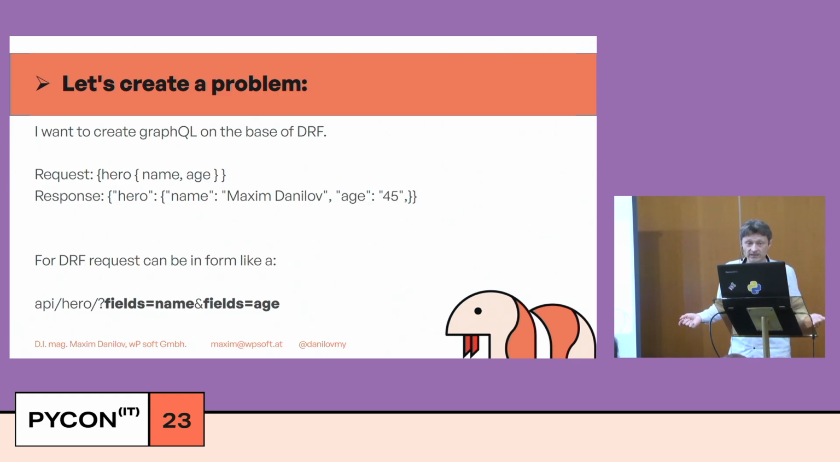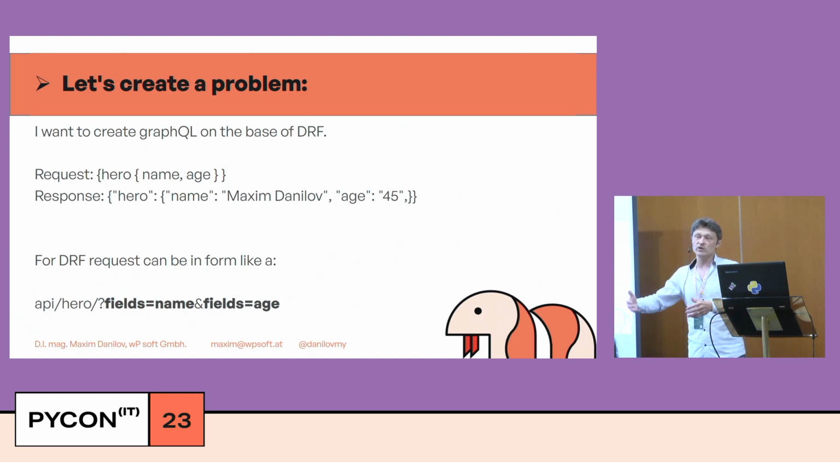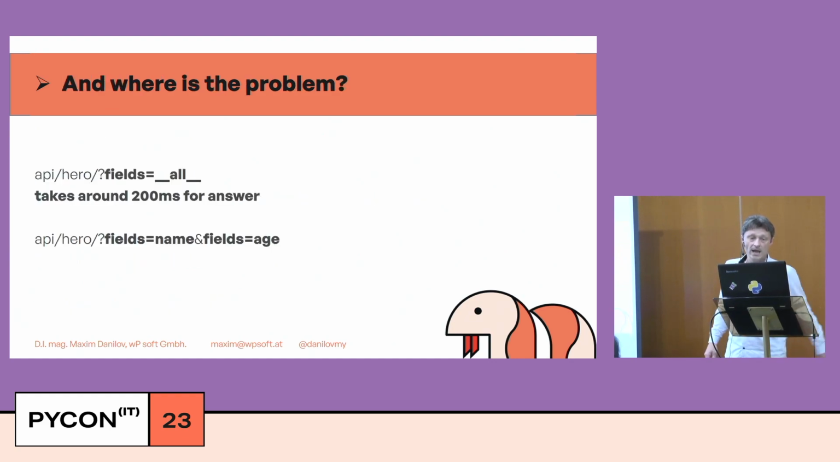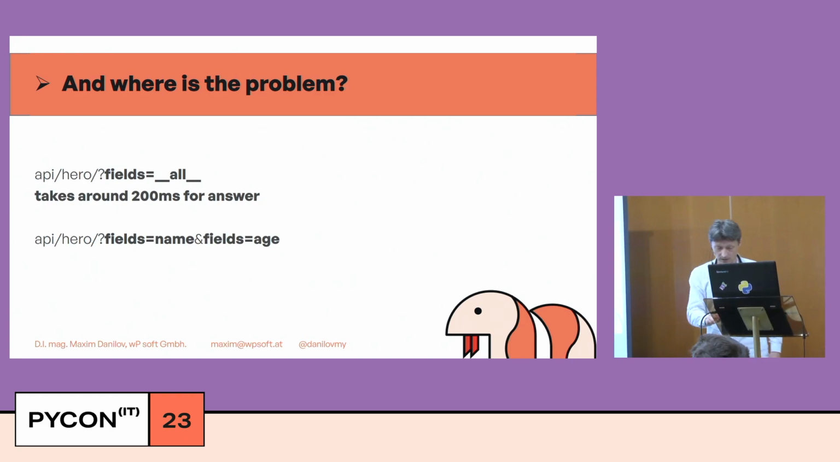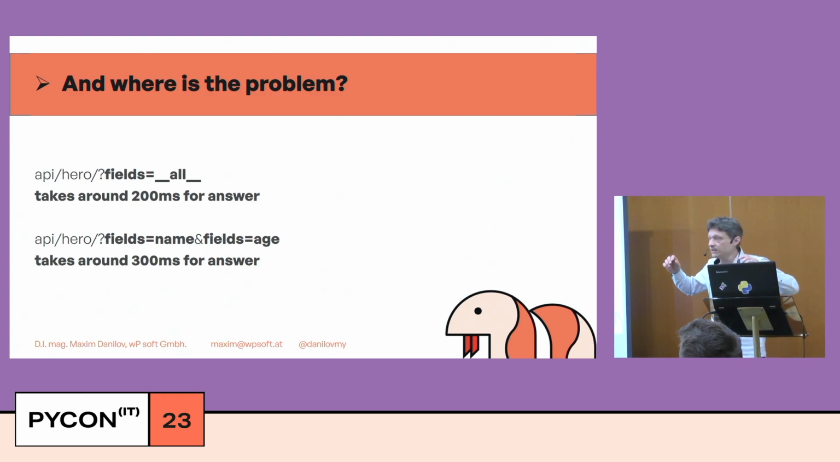And for Django REST framework, our request can be in the form of a URL with hero, and after that, in the query string, we send the fields which we want to receive. And there is the problem. If I send a request to Django REST framework's serializer, which serializes all fields for me, my request takes around 200 milliseconds for an answer. And if I ask for only 2 fields from the model, it takes around 300 milliseconds for an answer. What?